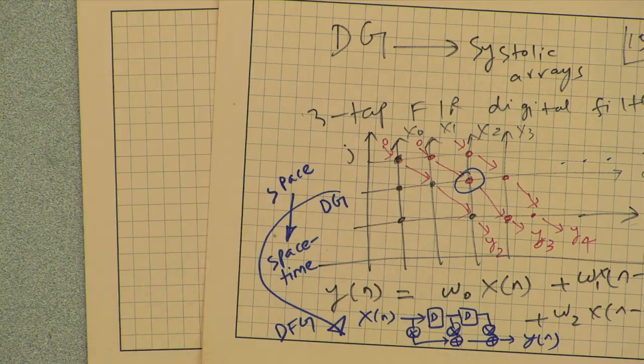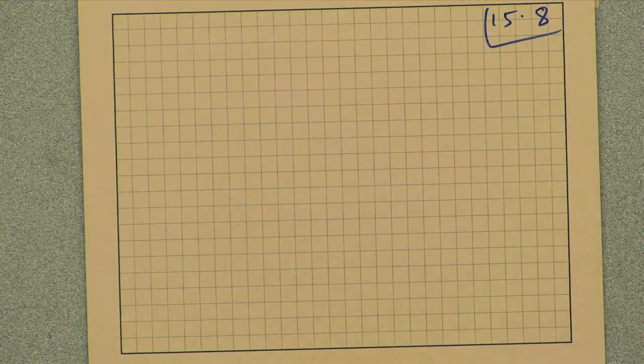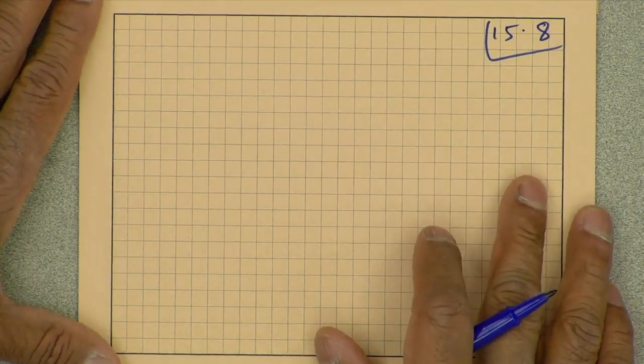Okay, so let me just go through. It will take a lot of time, but I will walk through at least a couple of examples, and then you will do some more in your homework. Okay, so I think there are nine systolic arrays in the original Kung paper.